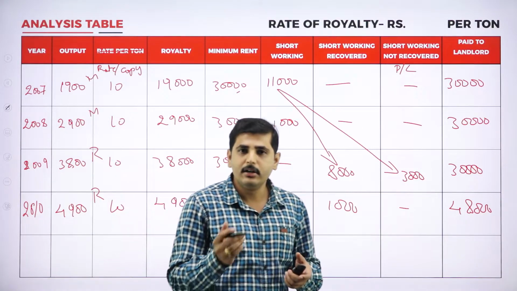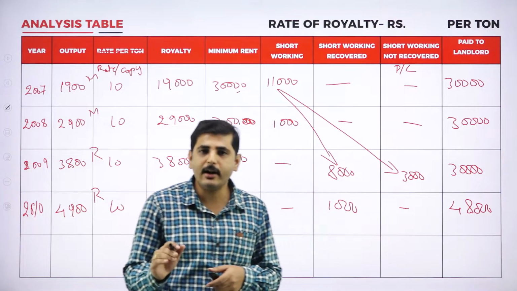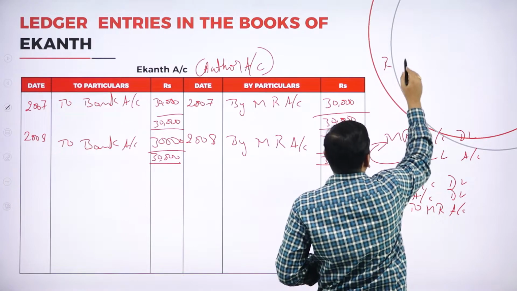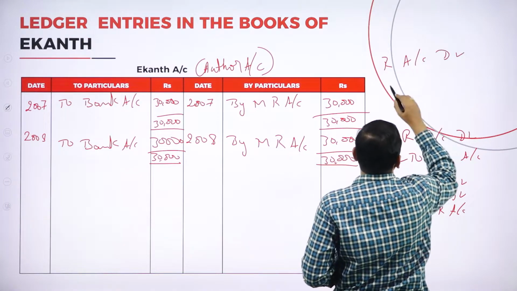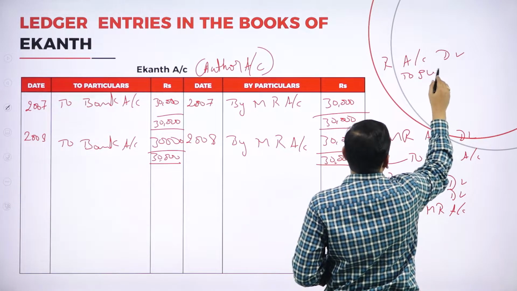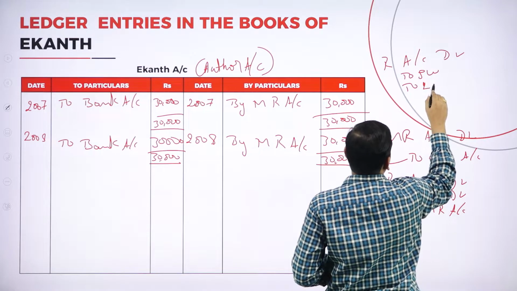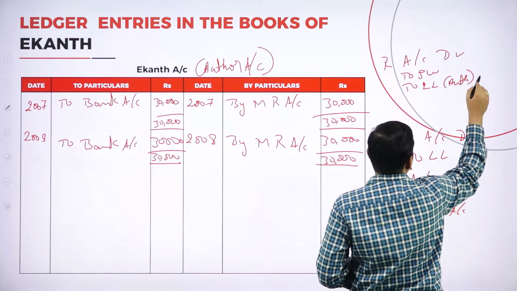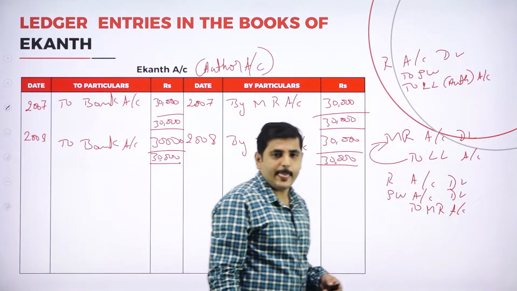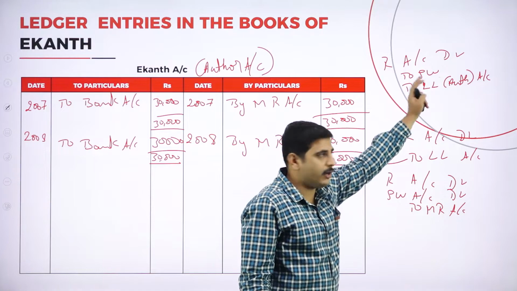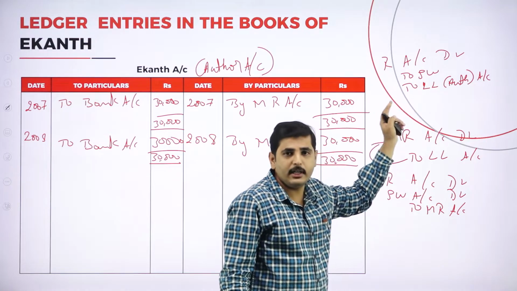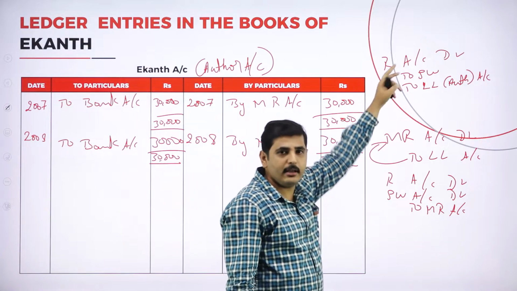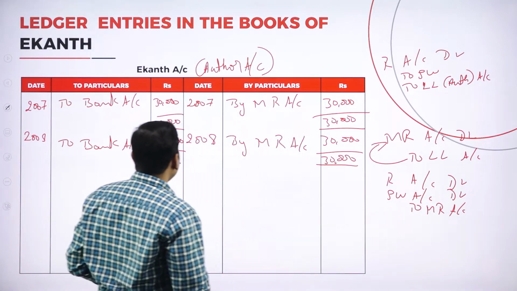Royalty account debtor to short working recovered, to landlord or author. So it is by royalty account here, right? Royalty account debtor to short working recovered, to landlord or to author account. So while paying the royalty, by royalty account debtor to short working, to landlord account. In the landlord account we should write by royalty account.